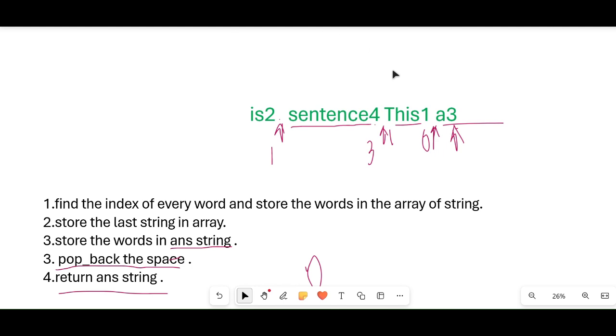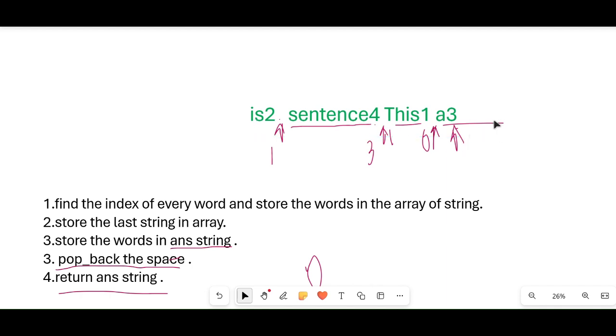So what will be our time complexity for that case? We go from here and store every string in the array, from here to here.